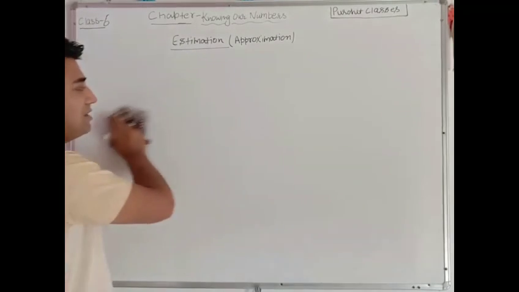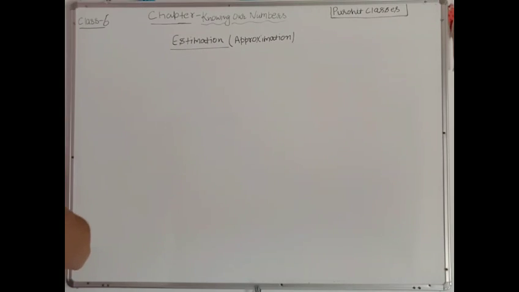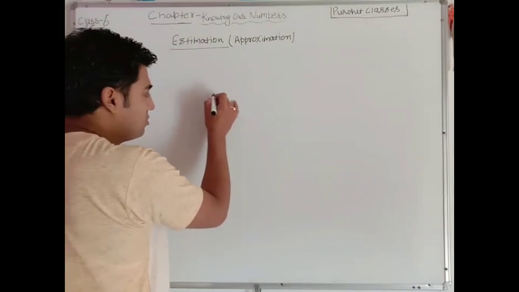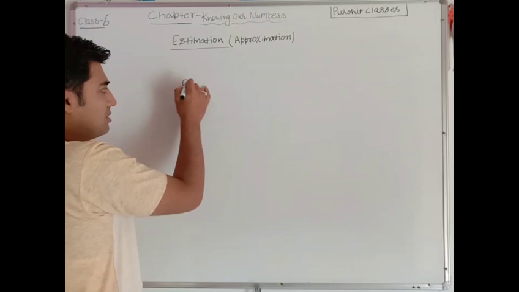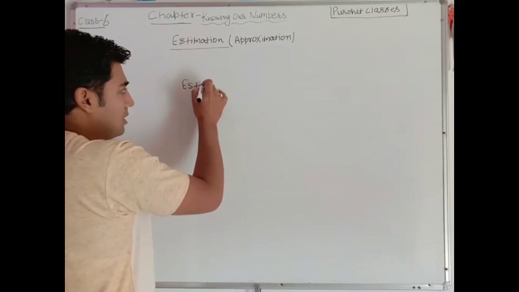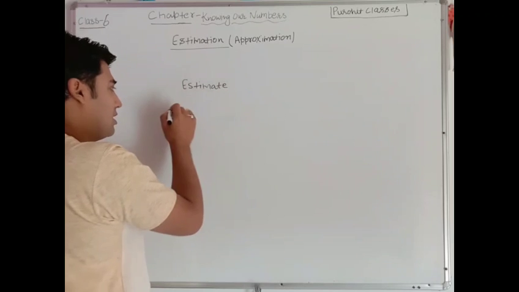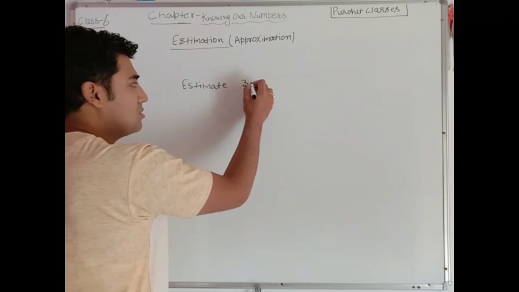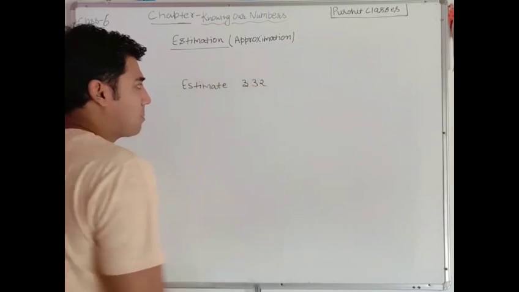Now how do we use this in mathematics? In class 6 level we are using it just as a basic to understand how to estimate any number or any digit. Okay, so for that we must know about some rules. Look, and just let us take an example. Suppose we are asked to estimate 300, or let's say 332.